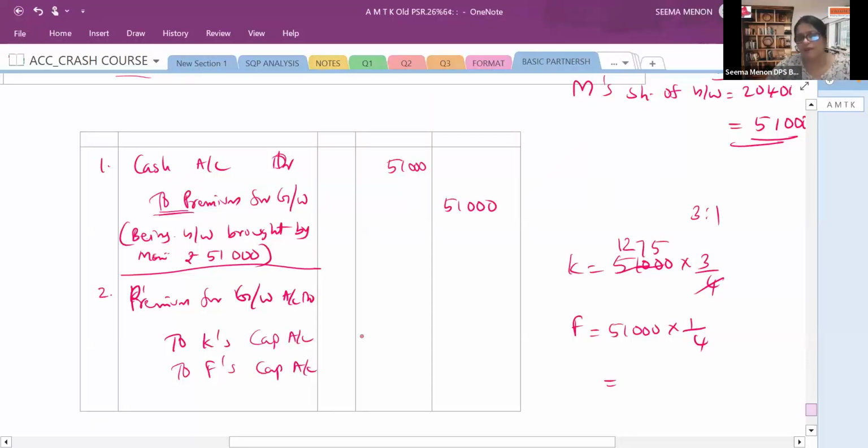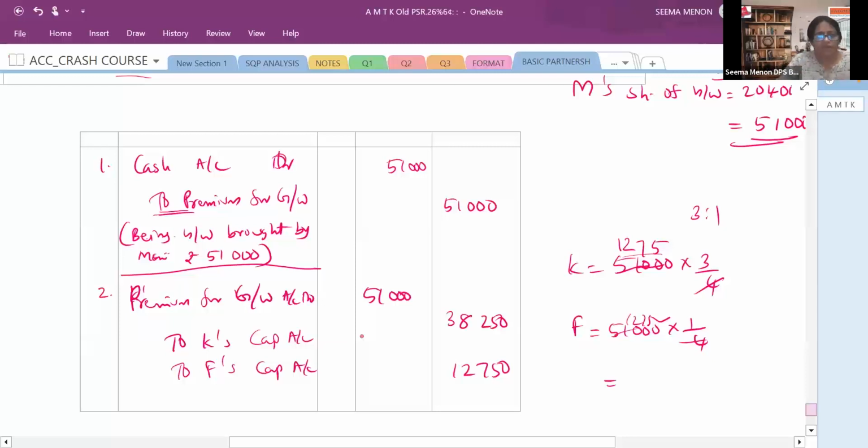So it will come 12,750. Farid's is 12,750, and total goodwill is 51,000. So for Kabir, 12,750 plus 25,500 makes 38,250. Or else you can multiply 12,750 by 3. That is up to you.